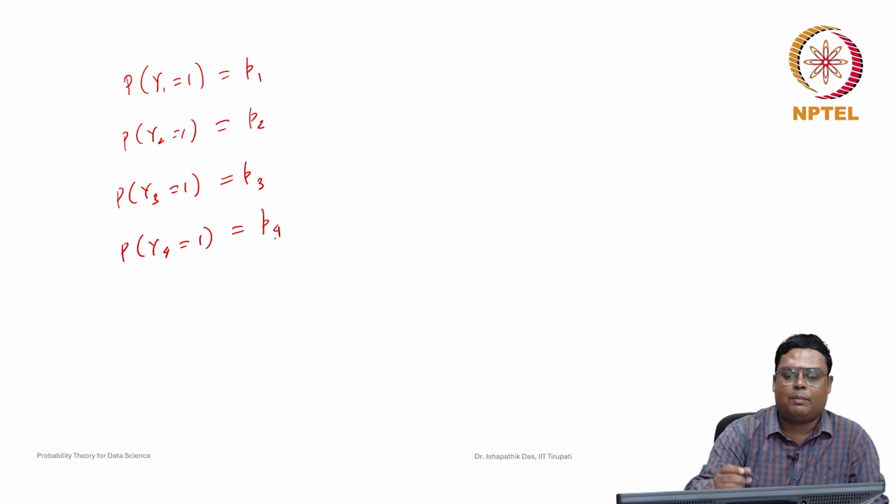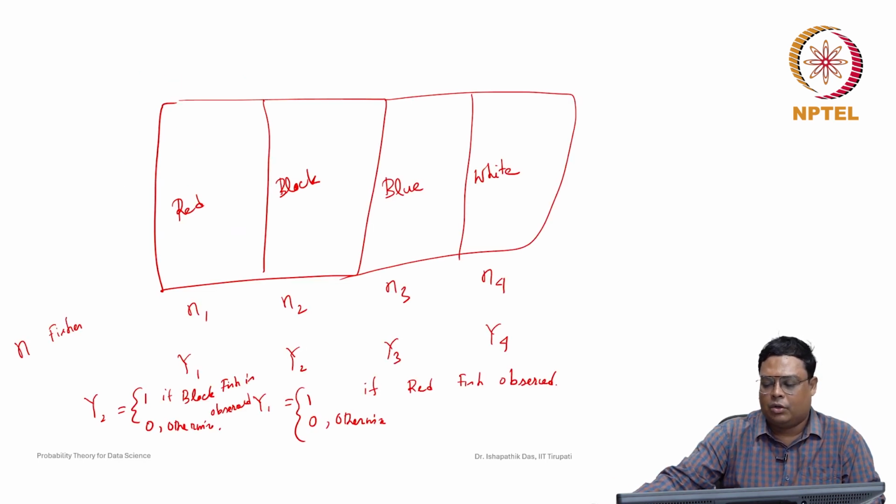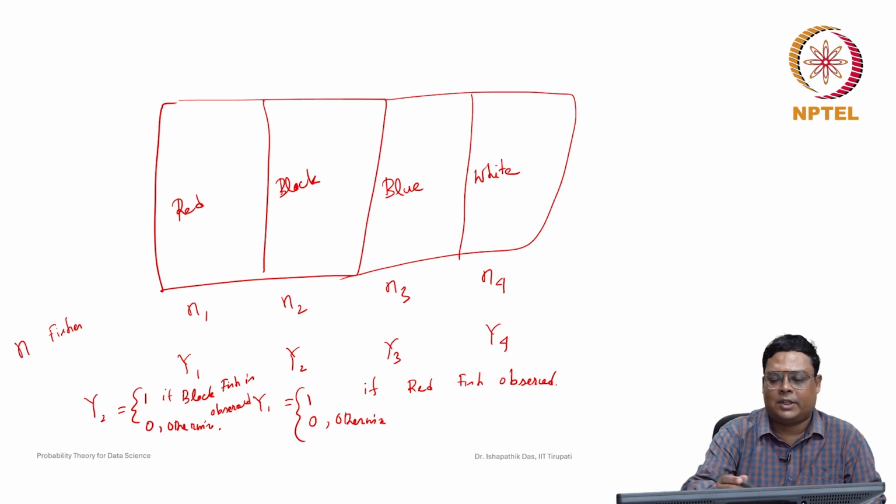So there are 4 possibilities only, because whatever fish comes, it will be one of them. This is the assumption that in the pond the fish are red, black, blue or white only, so they are mutually exclusive and also exhaustive.